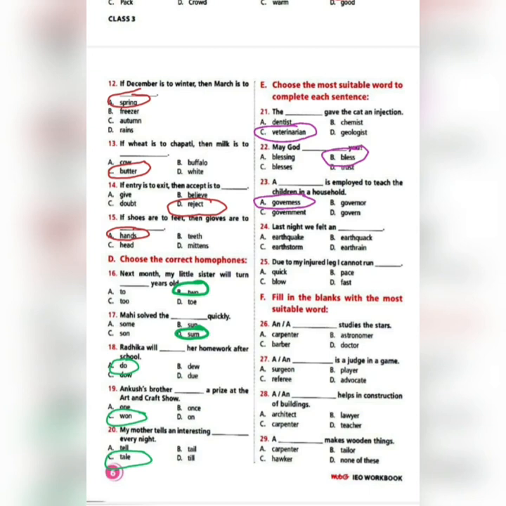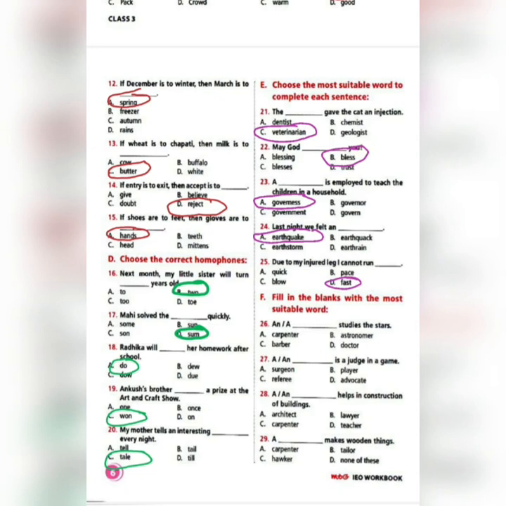24. Last night we felt an dash. Earthquake, earth storm, earth rain. So obviously we know that the answer will be earthquake. All the other words are peculiar. 25. Due to my injured leg, I cannot run dash. Quick, pace, blow, fast. I cannot run fast. Option D is your correct answer.